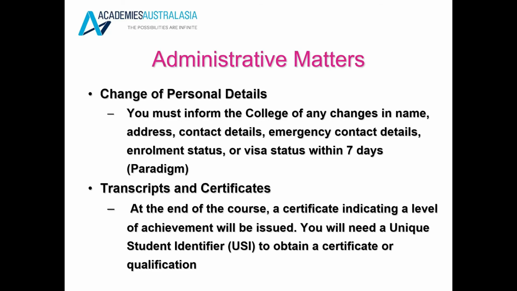Administrative matters. If you change your phone number, your email address, your postal address, your visa status, or your emergency contact details, please inform the school within 7 days. As a student, you will be able to receive a certificate and a transcript at the end of the course. You will need a USI to obtain a certificate or qualification. We will talk about that a little later.